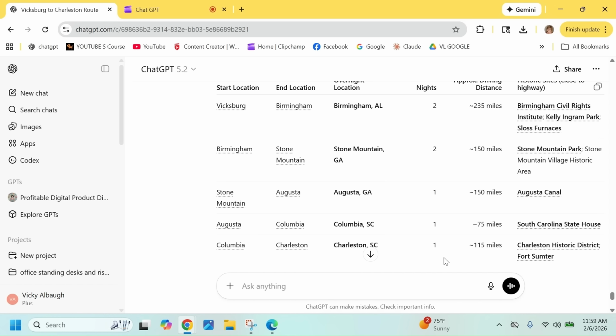So just remember that RV Life is your navigation and campground tool, and ChatGPT is your trip planner. Those two things work really well together. That's why I use it every trip we do.